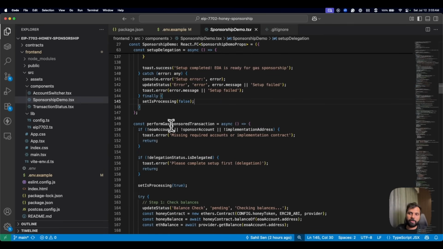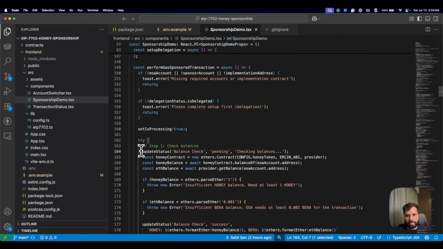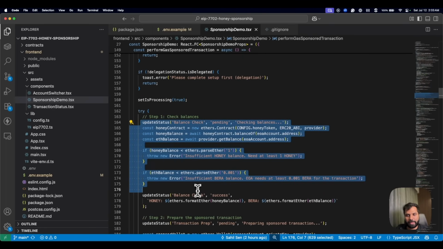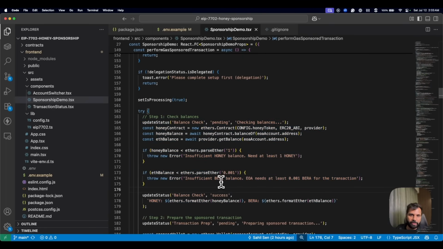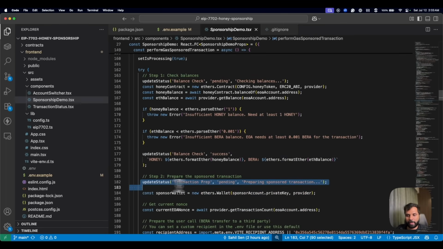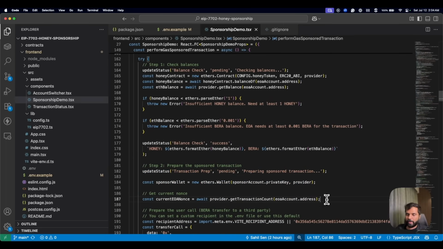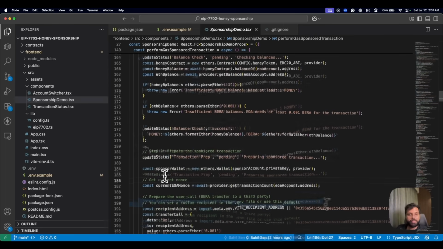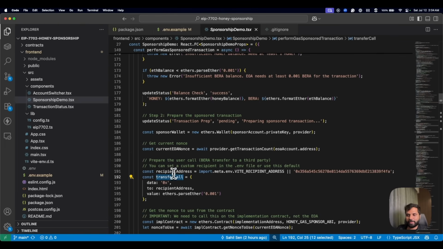Then we have the most important function, performGasSponsoredTransaction, which actually performs the sponsored gas transaction, where first we check balances: we check the honey balance, we check the Bera balance, and then print the messages according to that. Then we prepare the sponsored transaction and get the current nonce of the EOA over here. Then we are setting up the transfer call where the recipient address is hard coded over here, or we can even get it from environment variables. We can set it up as an environment variable or hard code it here. Since we do not have it in an environment variable, we will get it from here.